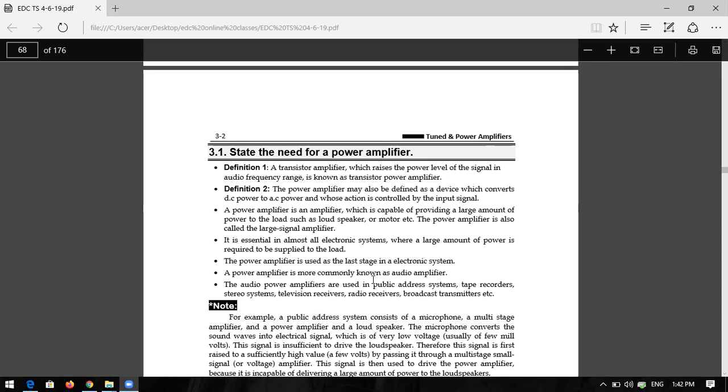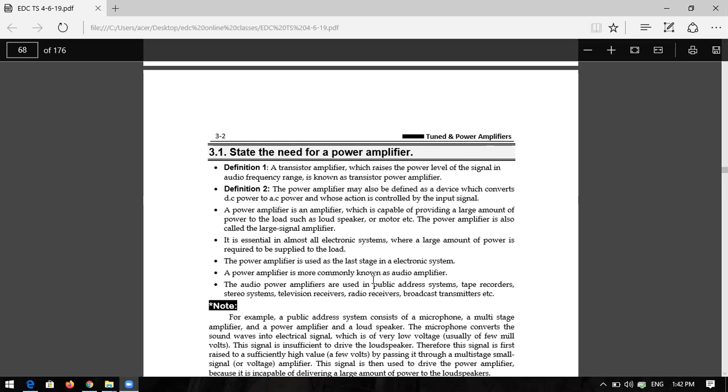And you can also call the power amplifier a large signal amplifier. In most electronic systems you use this large amount of power at the end of the stage, so at that stage you use a power amplifier. And what is the main usage of this power amplifier? In public addressing systems, PA systems, like tape recorders, stereo systems, television receivers, radio receivers and broadcast transmitters.